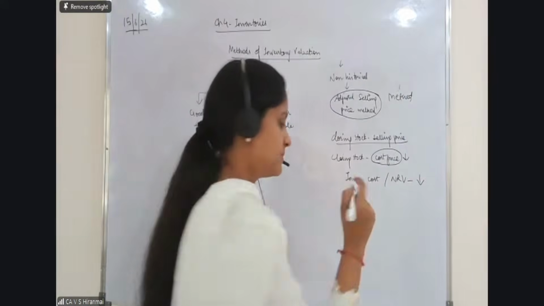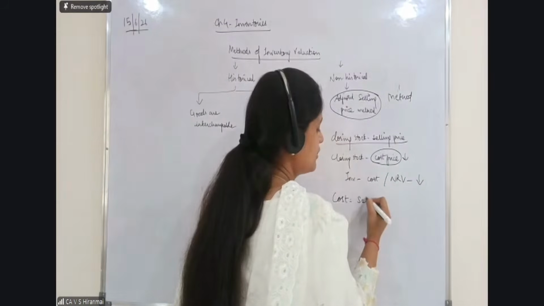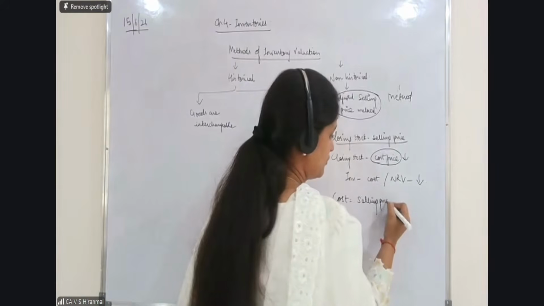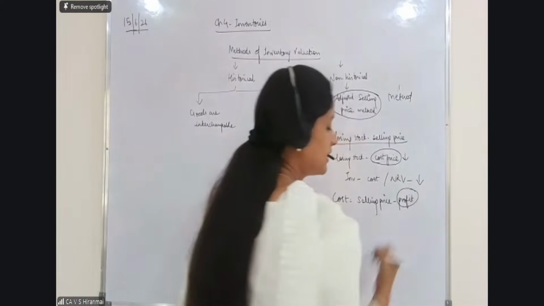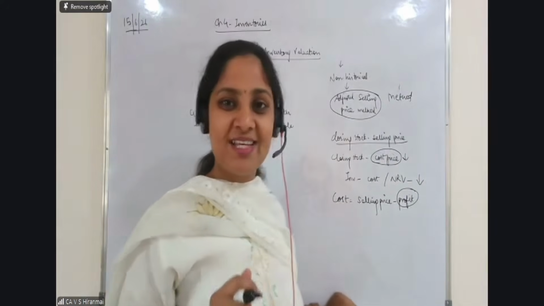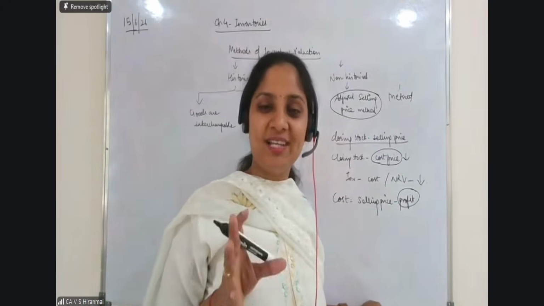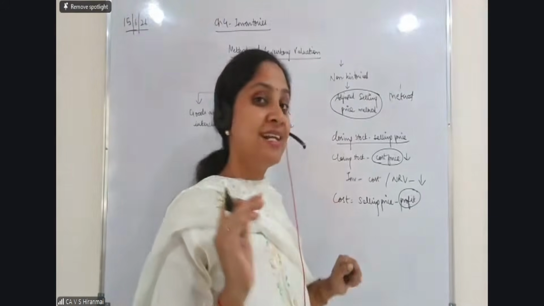Now you tell me the basic formula. The other day I told you, how will you arrive at the cost? So we know what is the selling price. So we have to find out what is the profit. Correct, madam. Loss maybe, they can sell it, no? In this type of question, there will be no loss. It will be a profit only. That is why selling price minus the profit, we are showing it at cost price.